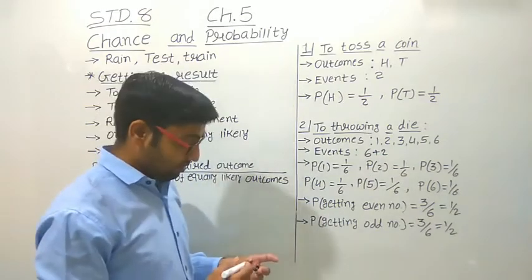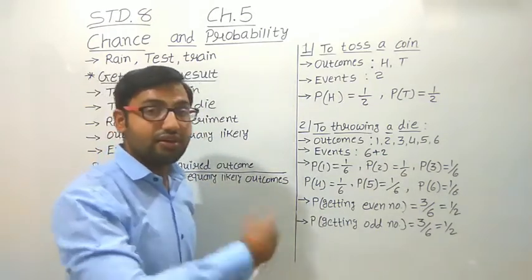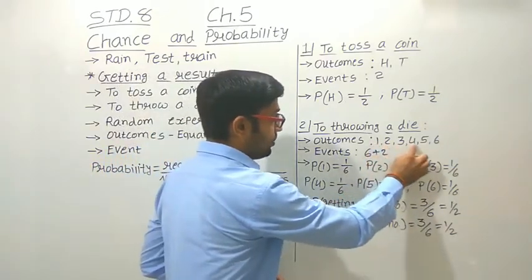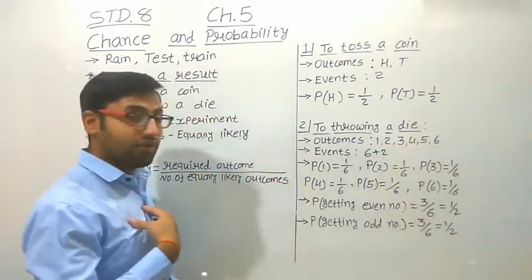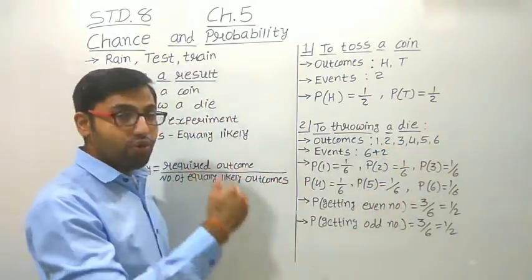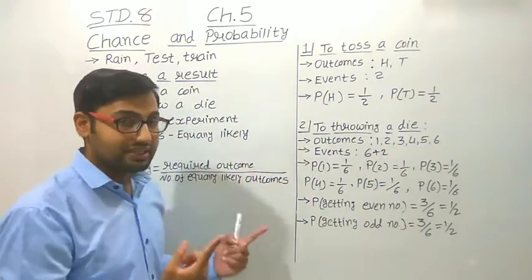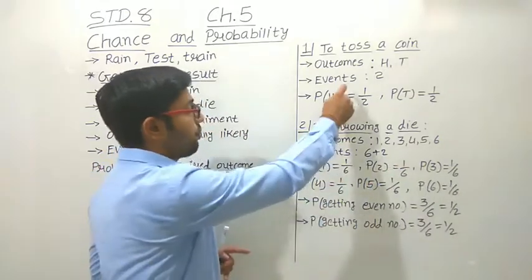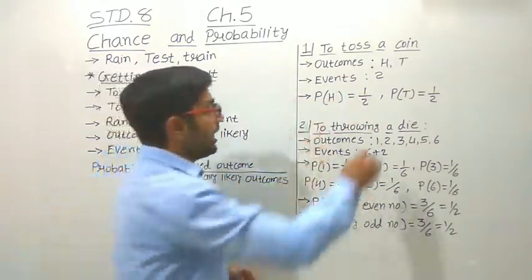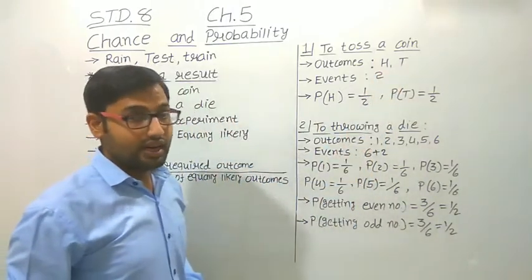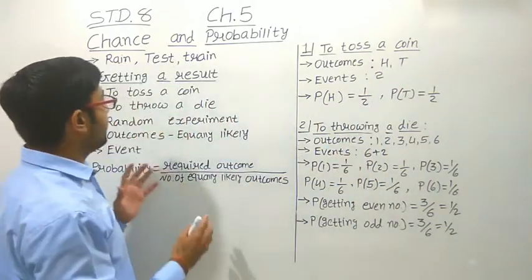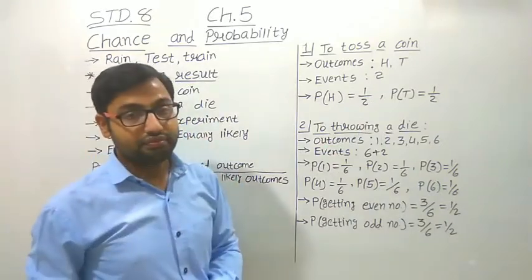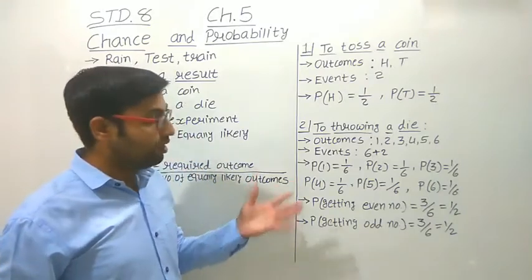Like if we want a number greater than 1, that also becomes an event. Number greater than 1 means 2, 3, 4, 5, 6. So 5 outcomes that we require. So the probability of getting a number more than 1 is 5 upon 6. In this way, events can be added here. But this is not possible for the coin, because there are only 2 outcomes, either head or tail. Understand? So this is all about the introduction and the basics of probability. Okay? So this is all about this lecture.